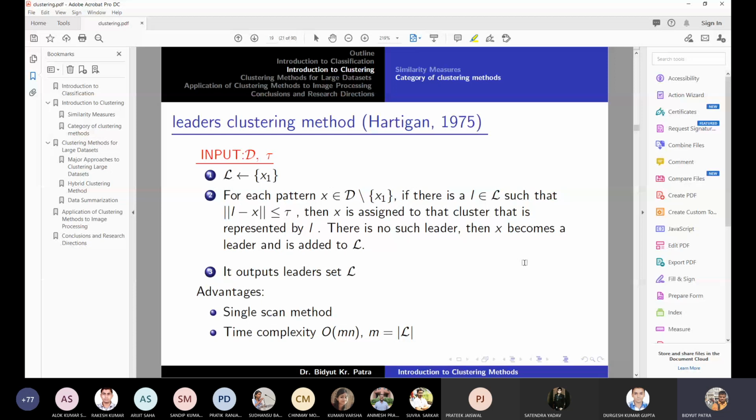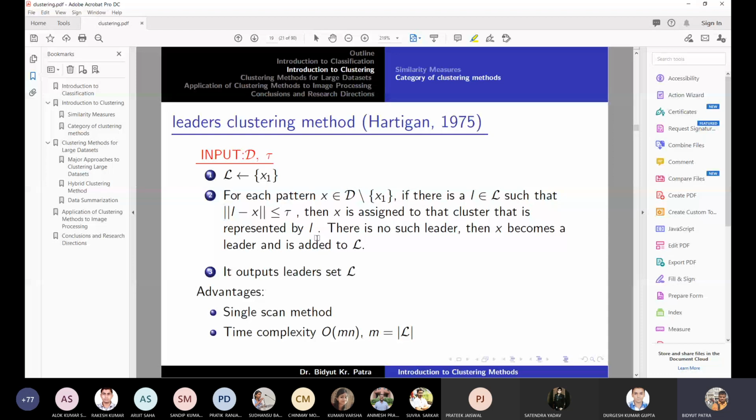Okay. So here is something called the leaders clustering method. It is a little different from the earlier one. What do you do? The first point is assigned to a cluster, and that cluster is nothing but a leader. For each of the rest of the points, if there is a leader within tau distance, then you assign the point to that cluster. Earlier we were computing the distance from the point to all clusters and taking the minimum. Instead of that, you start computing the distance from the point to each cluster representative, and wherever it is lesser than the threshold, you assign the point there.